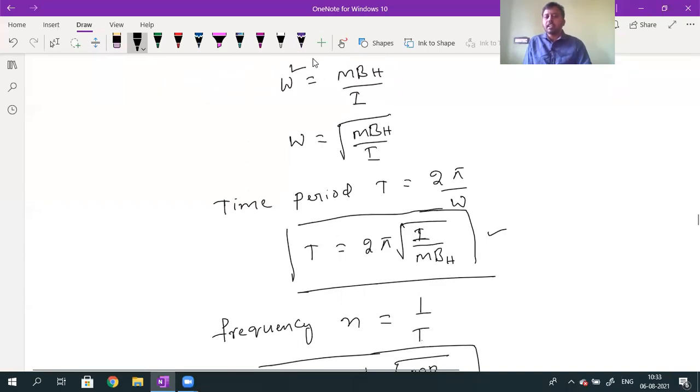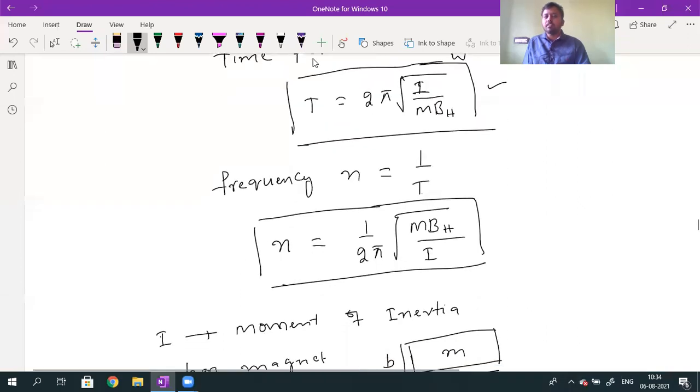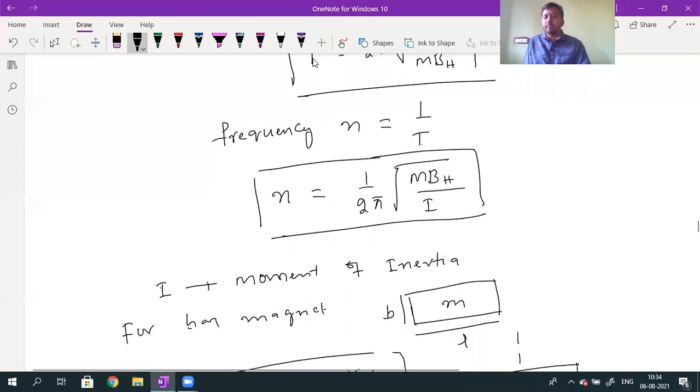We calculated the omega value, then we calculated the T value. The time period formula is 2 pi into root over I divided by m into BH. This concept is related to the first year topics. Once again, I am telling you, you should know the moment of inertia first, and you should know time period of oscillation. Simple pendulum is there, na? Those oscillations you should know. So the time period is 2 pi root over I divided by m into BH. The frequency n is the reciprocal of the time period, which is 1 by 2 pi into root over m into BH divided by I.